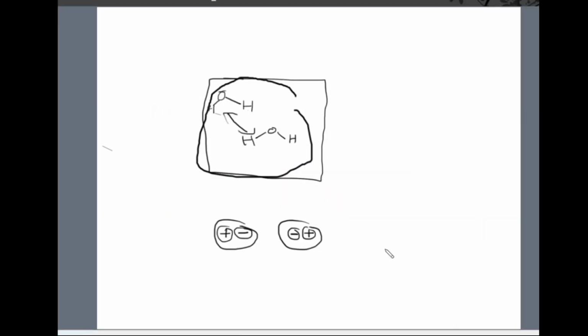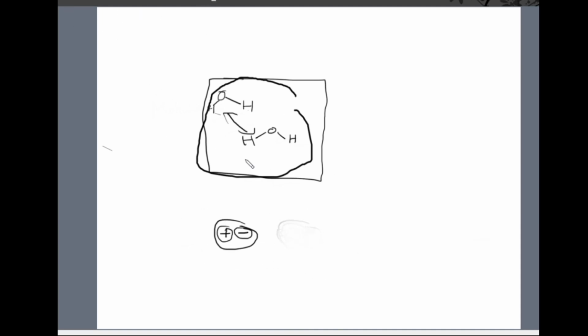So when they move closer to each other, the distribution of these electrons will change. Like this side might be slightly positive, and then this electron will shift to this side. Okay, I hope it makes sense, but that's the whole idea.